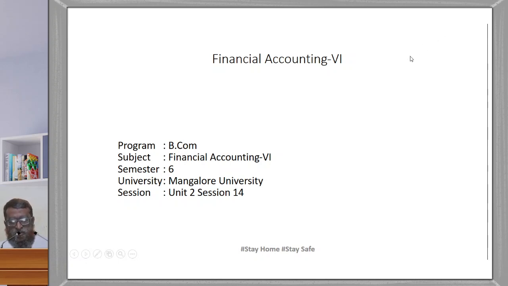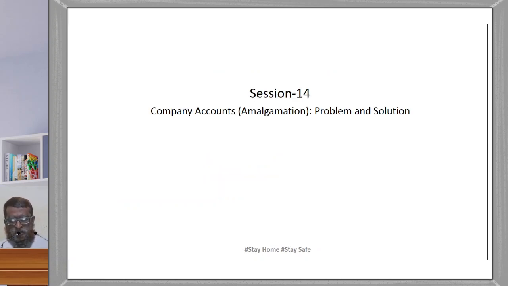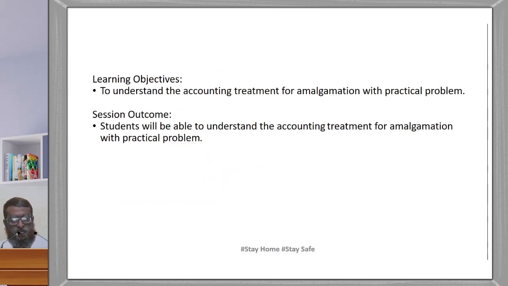We are learning the subject Financial Accounting 6 of 6th semester BBA or BCom of Mangalore University. And we are in the second chapter, that is amalgamation accounting, company accounts amalgamation. In this session, among these chapters, we are in session 14 of this chapter. And the problem is like this.